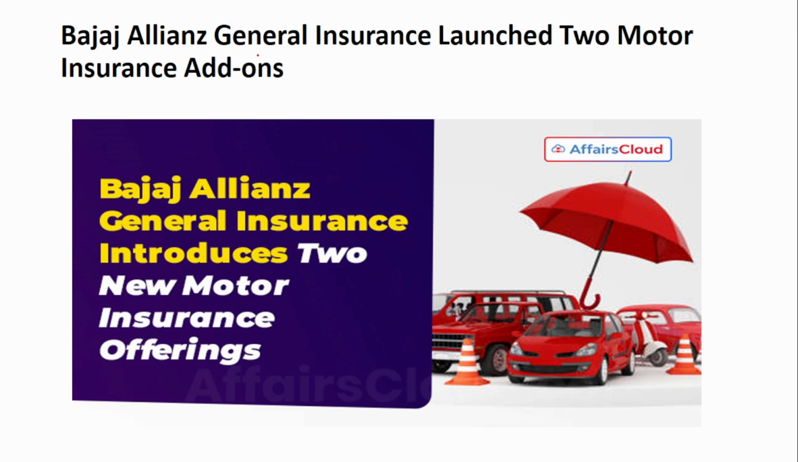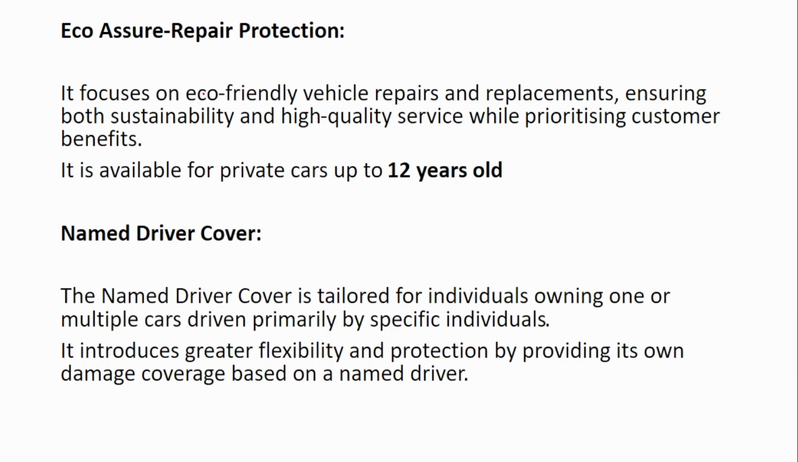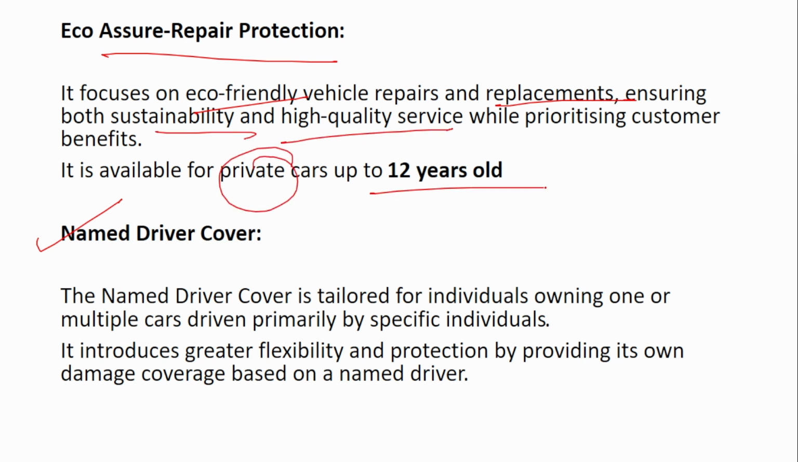Next is Bajaj Allianz General Insurance has launched two motor insurance add-ons. The first is Eco Assure Repair Protection. The second one is Named Driver Cover. So this Eco Assure Repair Protection focuses on eco-friendly vehicle repairs and replacement, ensuring both sustainability and high quality service. It is available for private cars up to 12 years old. In case of Named Driver Cover, it is tailored for individuals owning one or multiple cars driven primarily by specific individuals. You see, the affluent people, they have multiple cars and each car may be driven by separate drivers.